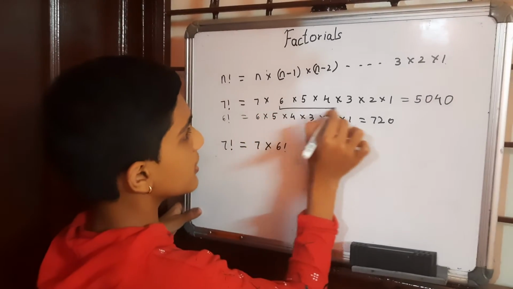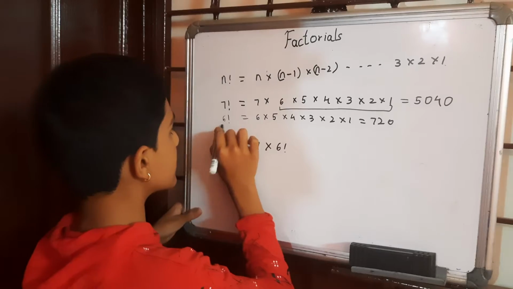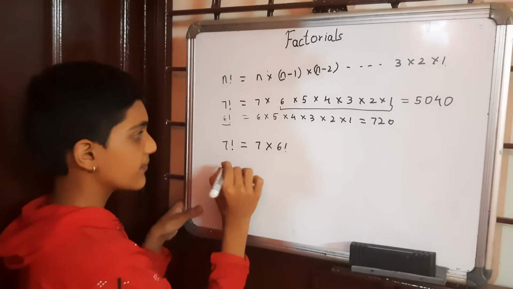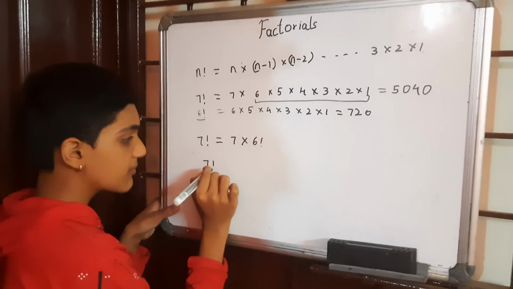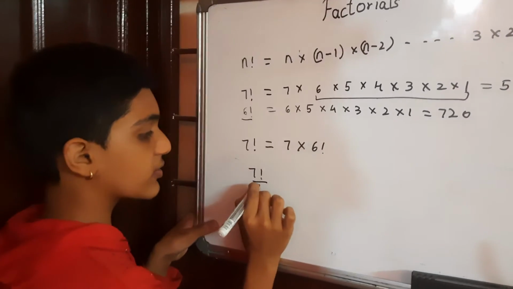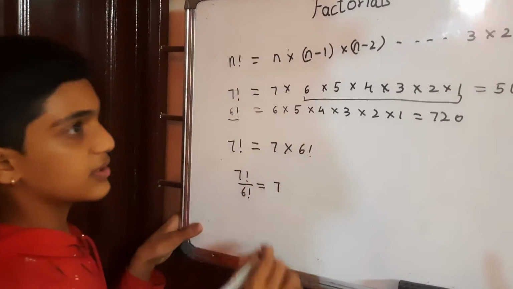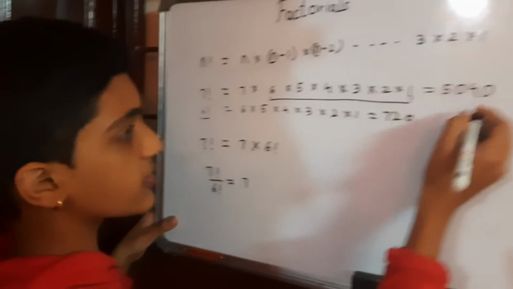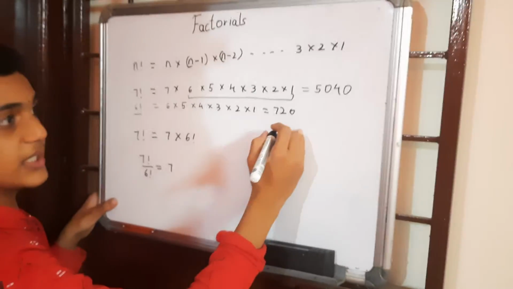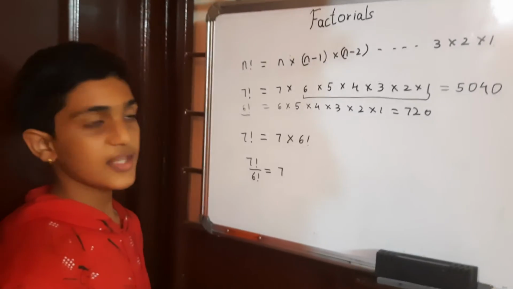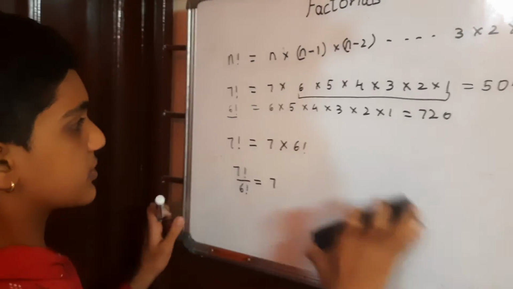You see this part? This entire thing is 6 factorial itself, right? So you can say that 7 factorial by 6 factorial equals 7, because if you do 5040 by 720, you get 7.